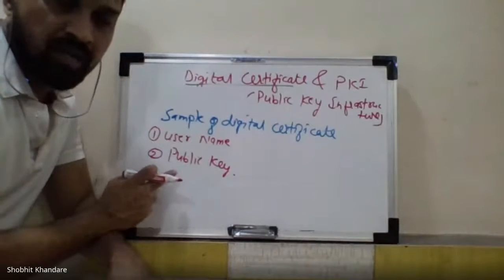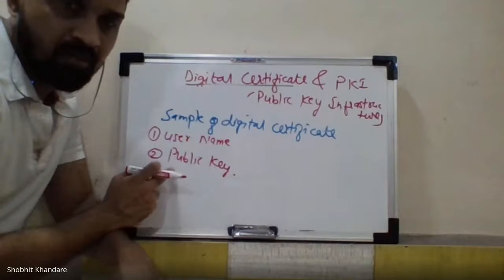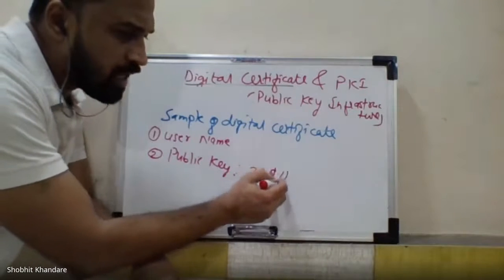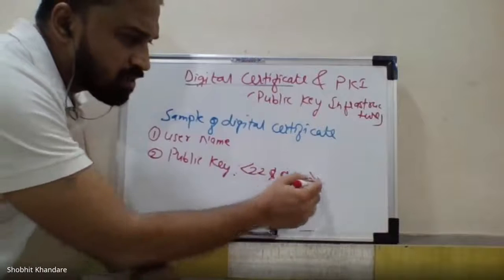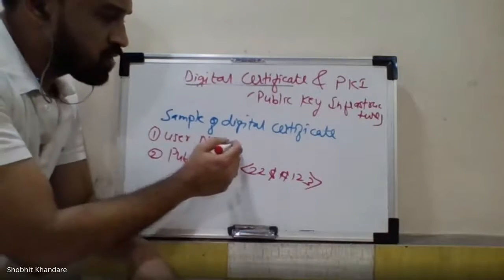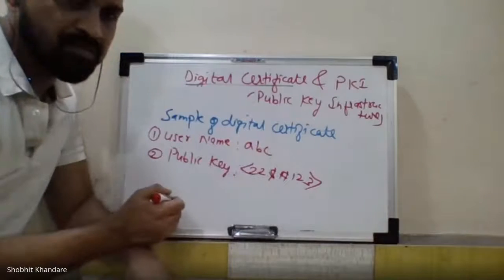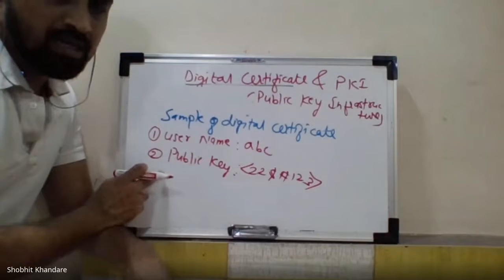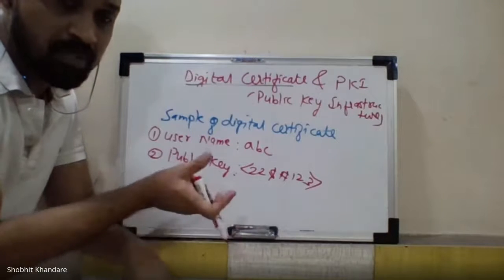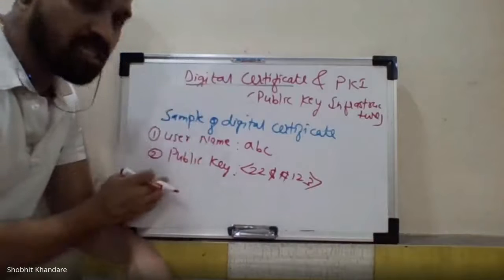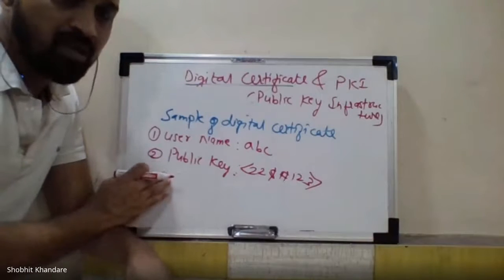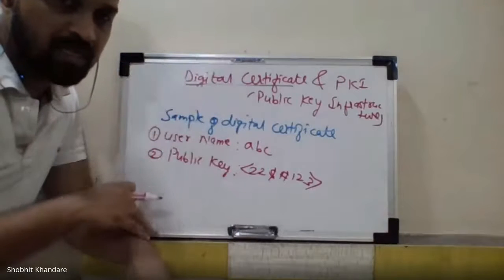Every client will give its public key. Your public key may be something like this: $22#123. Anything can be a public key. I have given an example. The username will be something like ABC. The public key is already mentioned in the digital certificate, as I wrote earlier, your public key along with the digital certificate. Actually your digital certificate contains the public keys of all the clients, because this has to be localized to every client in the network.